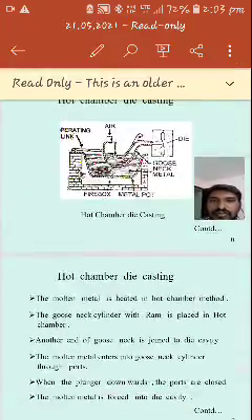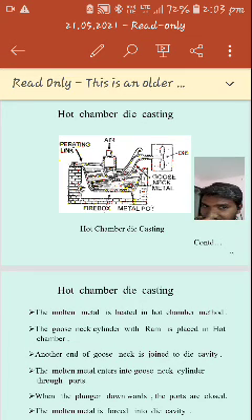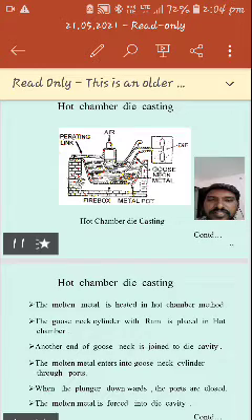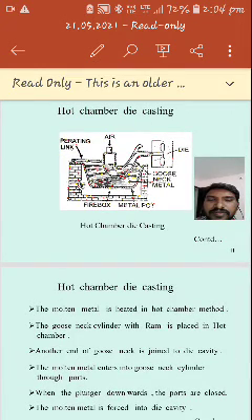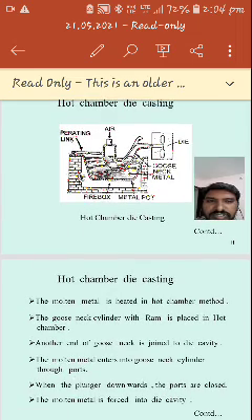So by using the hot chamber method, the metal is melted, so it will come to liquid form, so that is called liquid metal in the chamber. Here the gooseneck pipe has two ends. One end is connected to the ram, the other end is connected to the die. Once the air is pressed, the plunger moves downwards, the ports of the gooseneck are closed, and the molten metal contained in the gooseneck enters into the die.